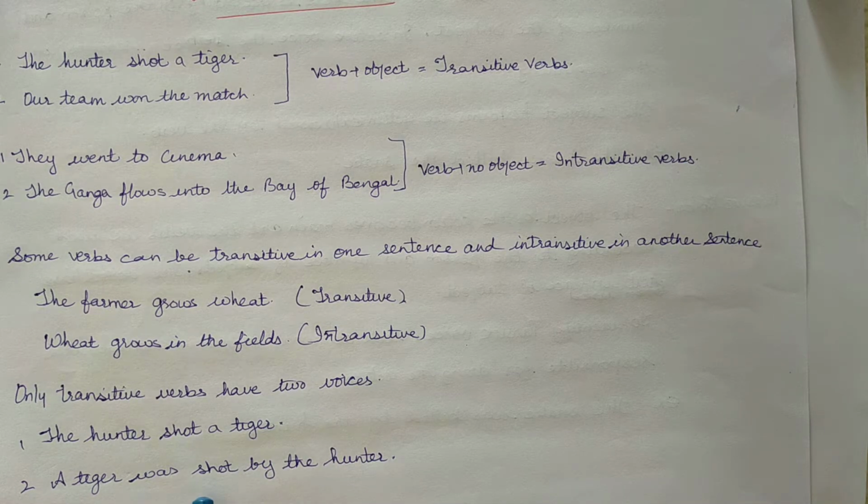In the sentence, a tiger was shot by the hunter, the subject tiger is the receiver of the action. The subject is not active but passive. The verb was shot is therefore said to be in passive voice.